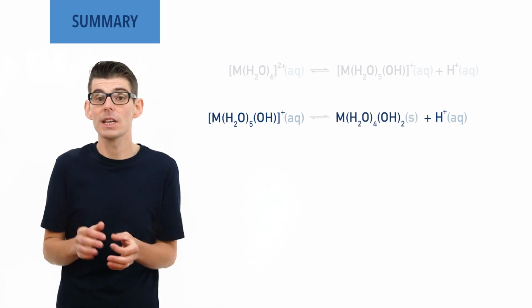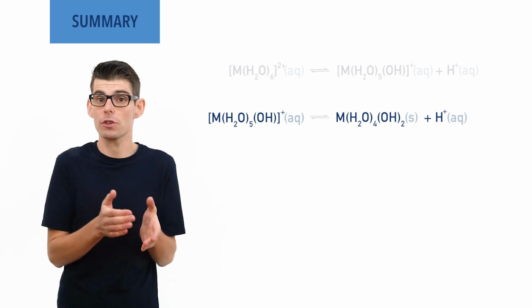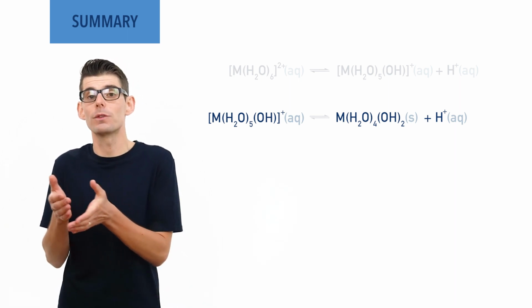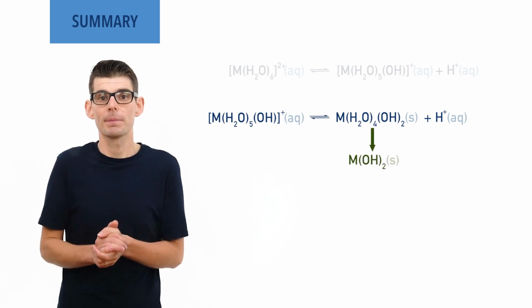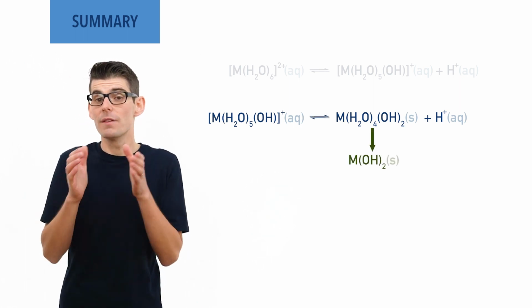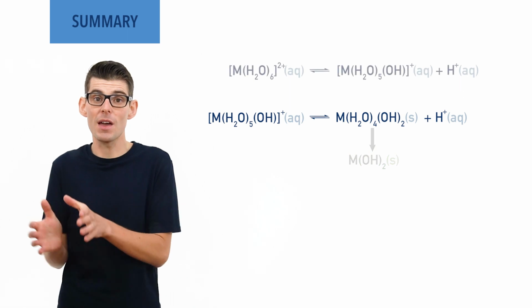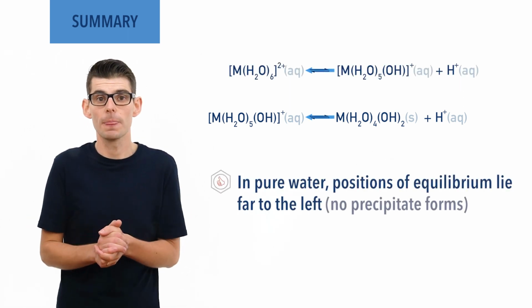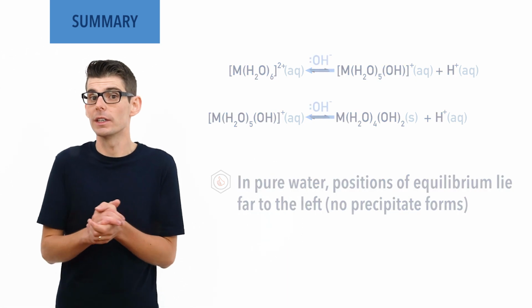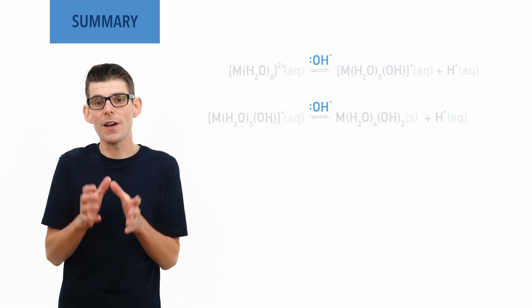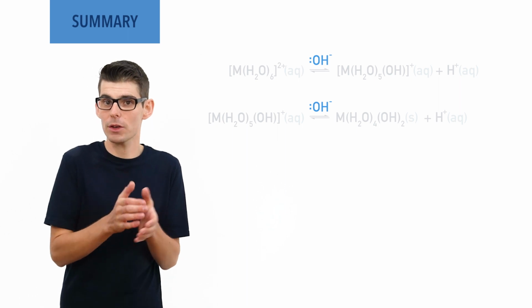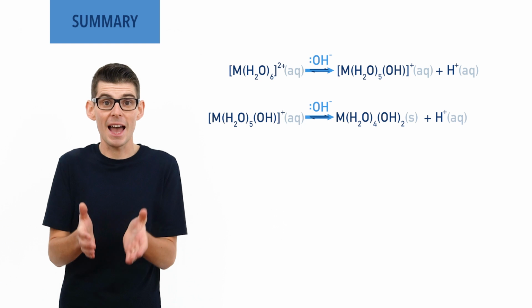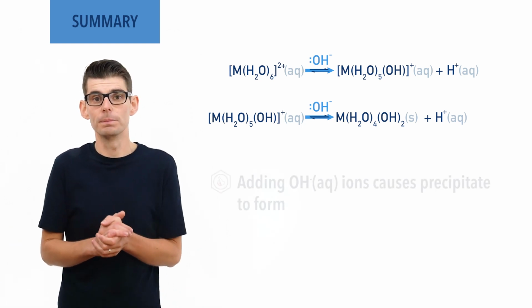At this point, the complex is no longer a charged ion and is unable to remain dissolved in solution, meaning it forms a precipitate. In a solution with just water, the positions of equilibrium lie very far to the left, meaning no precipitates actually form. However, adding hydroxide ions to such solutions affects the positions of these equilibrium reactions and causes more complex ions to lose H+ ions, and eventually precipitates form.